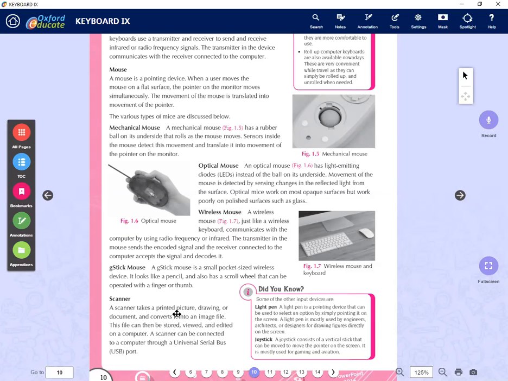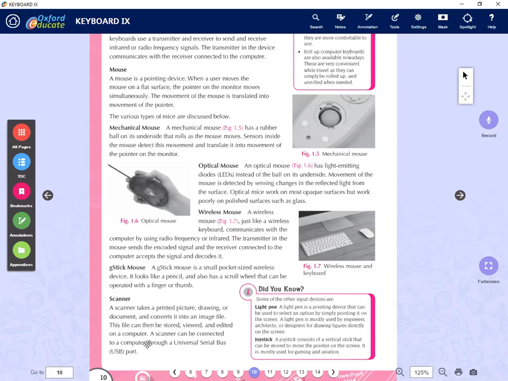So scanners, what we are using to take pictures, details or pictures into a computer through the scanner, or drawings. Maybe your handwritten document, maybe your painting you have done on paper. So you can take it into the computer system. A file can be stored, viewed, and edited on the computer. A scanner can be connected to the computer through the USB ports.